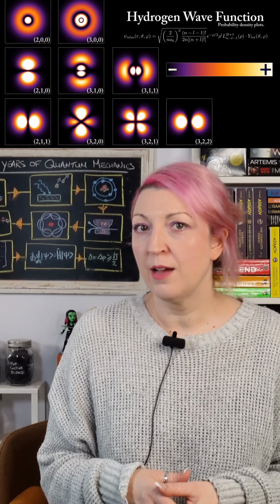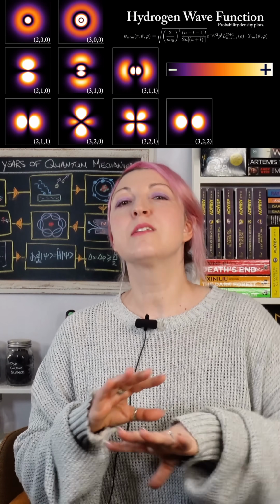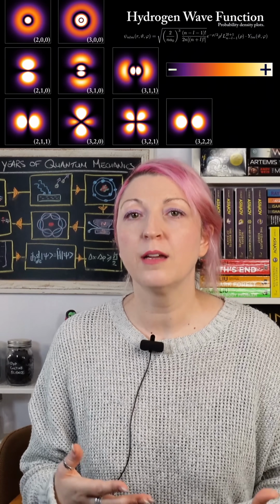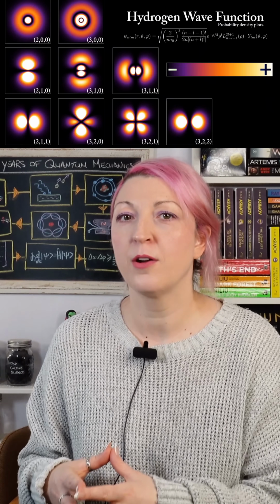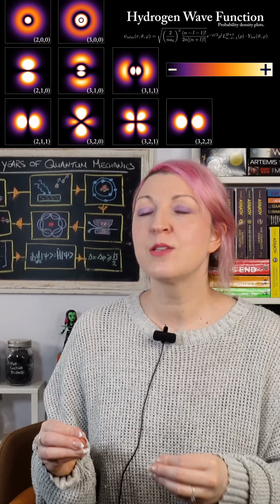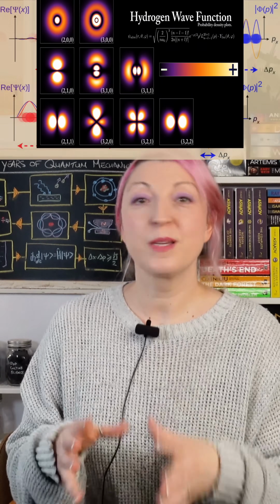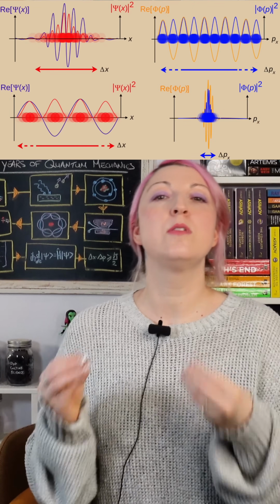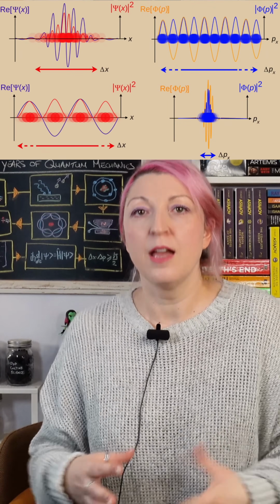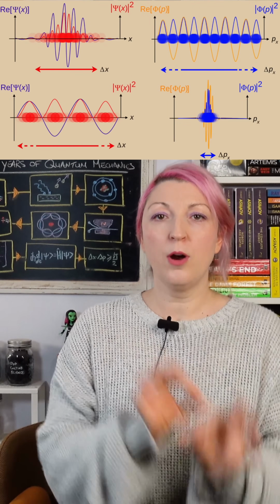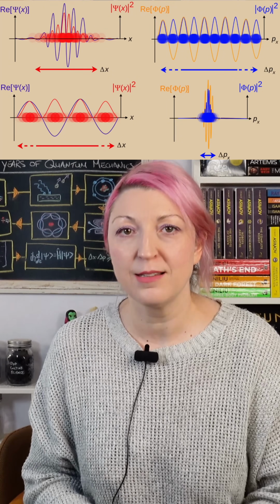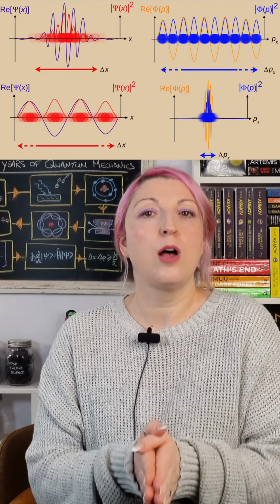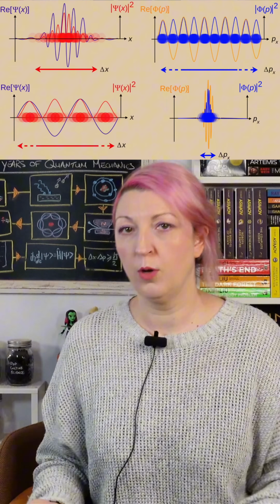Born proposed something else. The wave function doesn't describe what the particle is doing, it's describing the probability of finding the particle in different states when you measure it. Specifically, psi squared gives you the probability density, the likelihood of finding a particle at a particular location or in a particular state. This interpretation solved several problems at once.